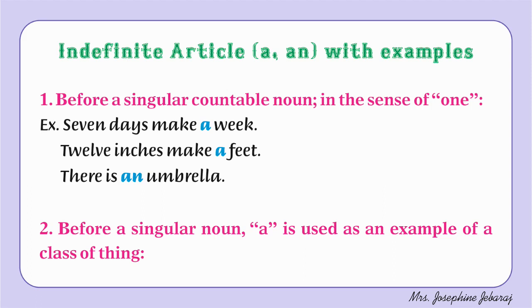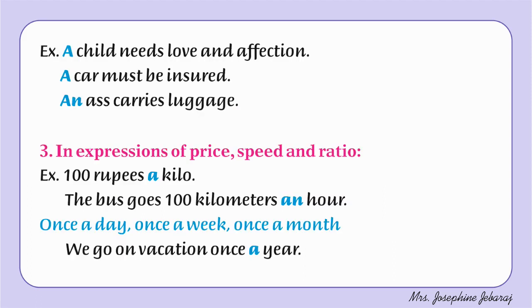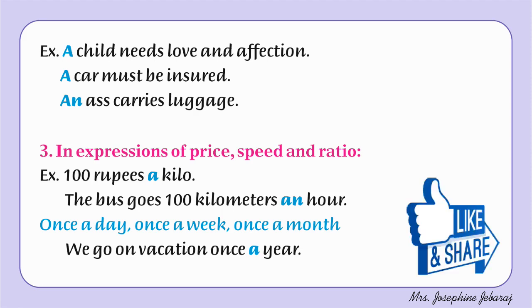Number 2. Before a singular noun, a is used as an example of a class of thing. A child needs love and affection. Here, a child refers to all the children who need love and affection. A car must be insured. It's not only one car that must be insured, but all cars. An ass carries luggage. Here it is not mentioning only one ass, but all asses carry luggage.